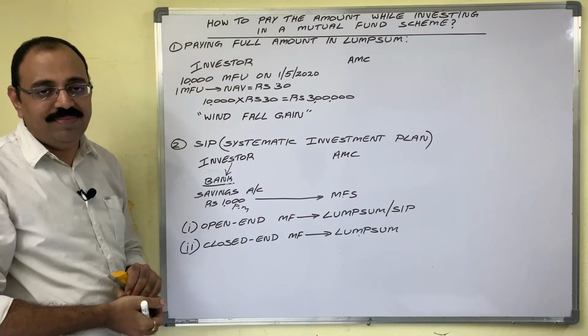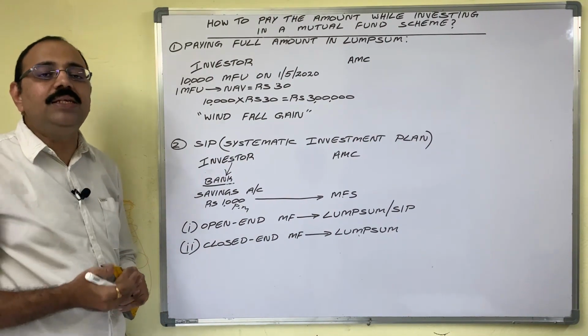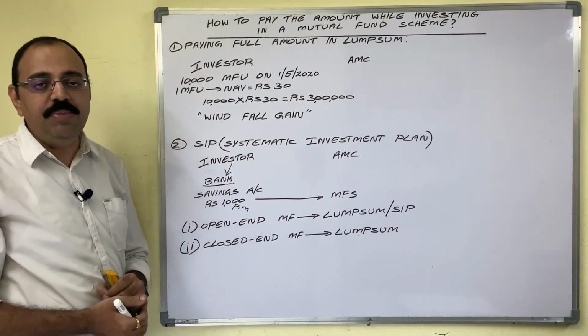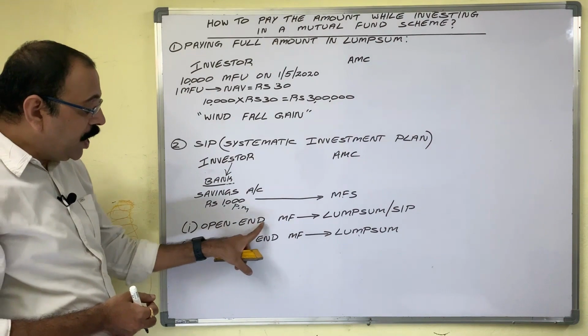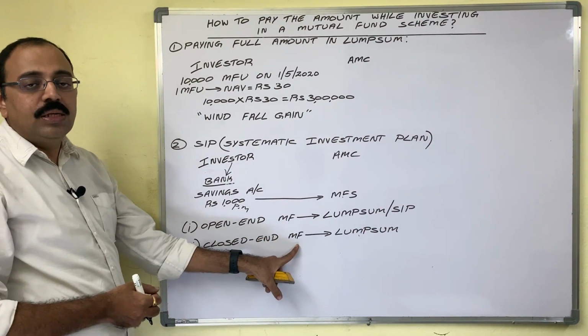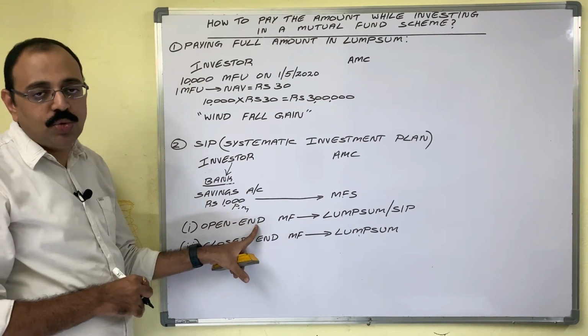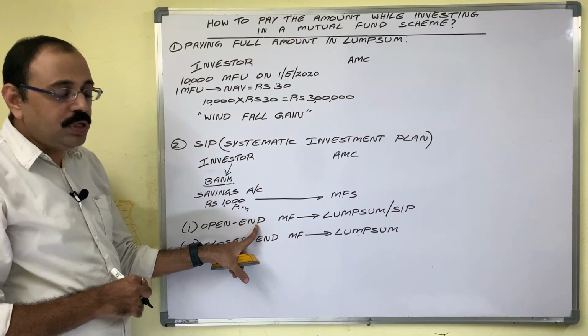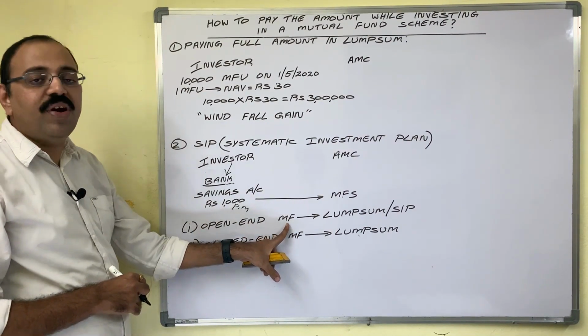And remember one point, based on the entry and exit into mutual fund schemes, mutual funds are divided into two types: open-end mutual funds and closed-end mutual funds. In the present video only, at the end I will explain about these two points. Suppose the investor purchased one open-end mutual fund.